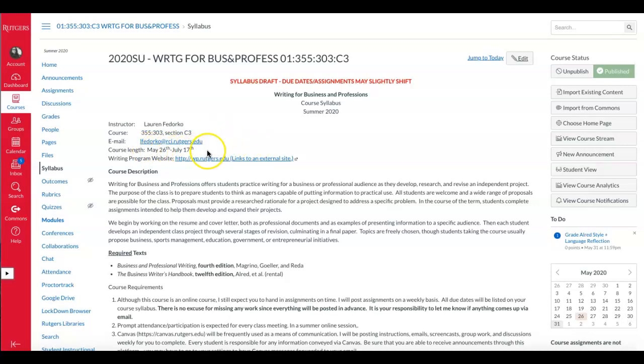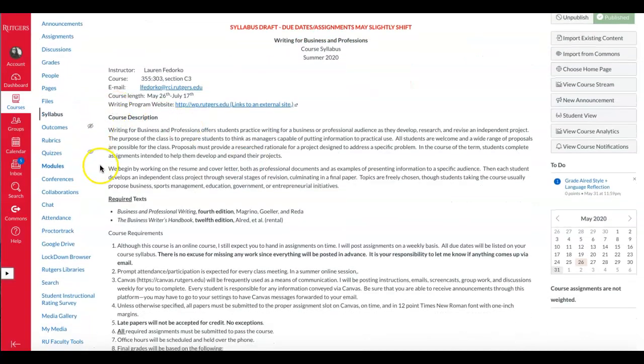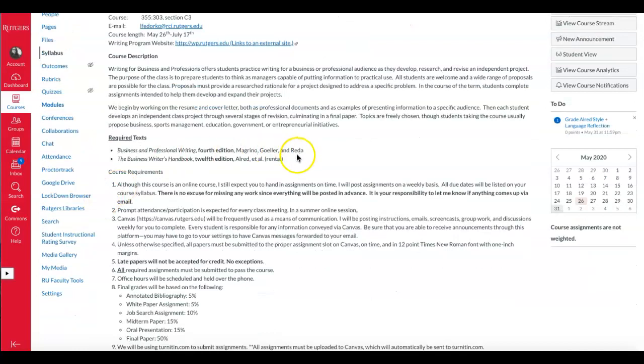We also have the dates in which the course is running, the writing program website. There's a quick course description, required texts. It's important that you do get the editions that are listed just because a lot of the published exemplars in the books are only in that specific edition, and that's what we work with to help you understand assignments.